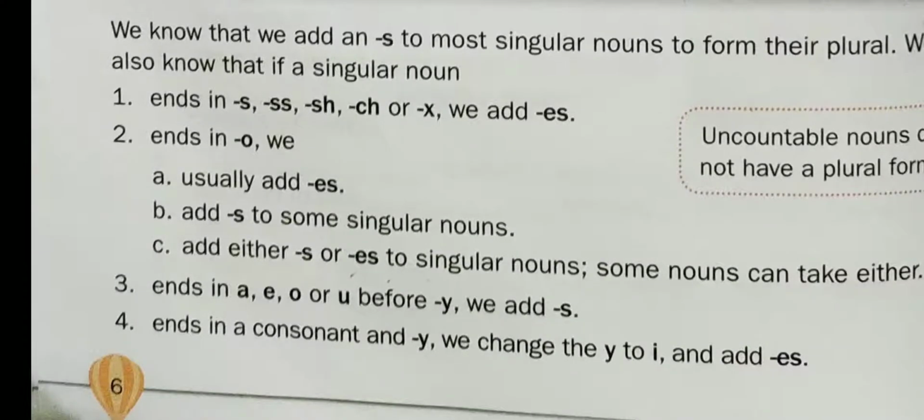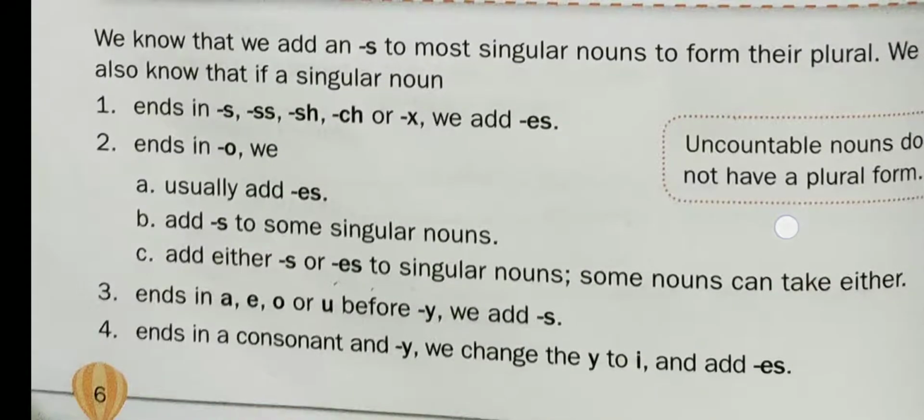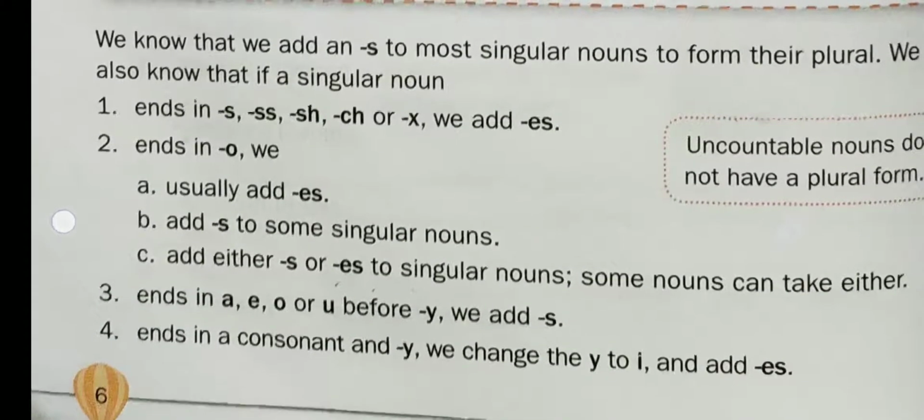Rule number 2. Rule number 2 says that if any noun ends with o, we add either s or es to change it into its plural form. For example, mango becomes mangoes and video becomes videos.